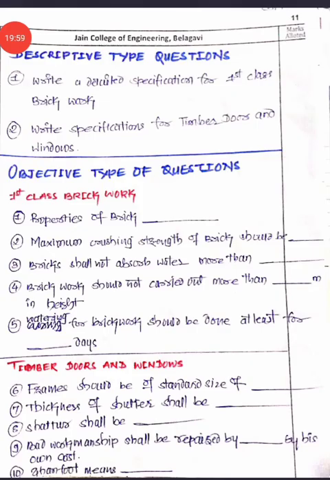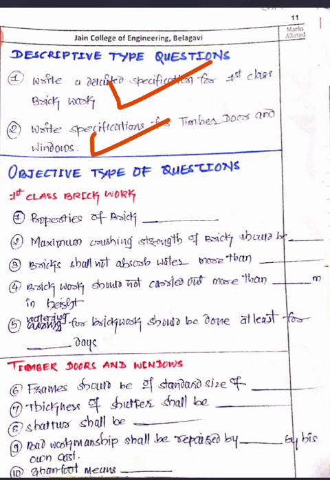So my dear friends, as I said previously also, a direct descriptive question will be there: write a detailed specification of first class brickwork. They may give the ratio, or they may ask you about second class brickwork also. And write the specification for timber work for doors and windows. That direct question will be there when you are writing the full paper.